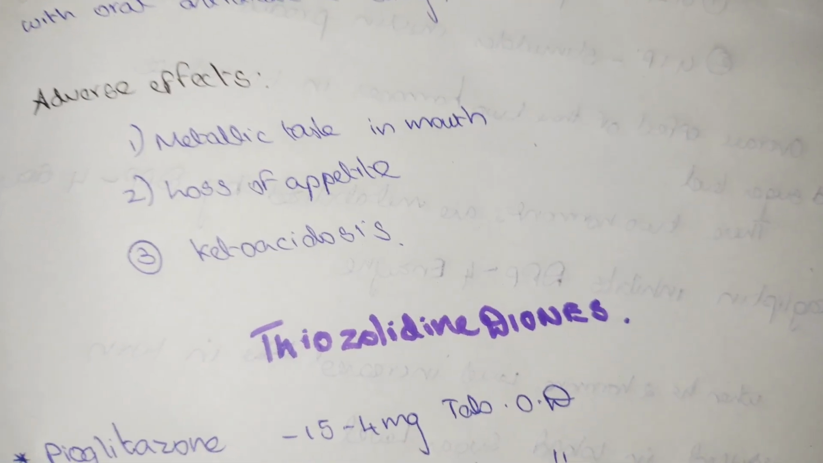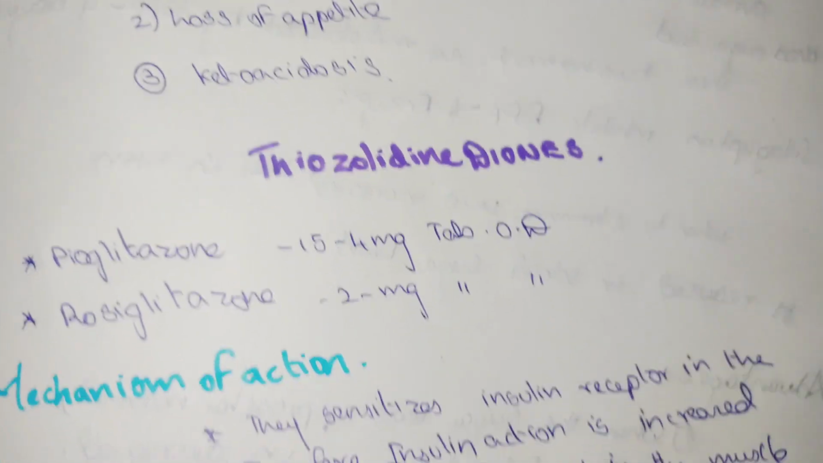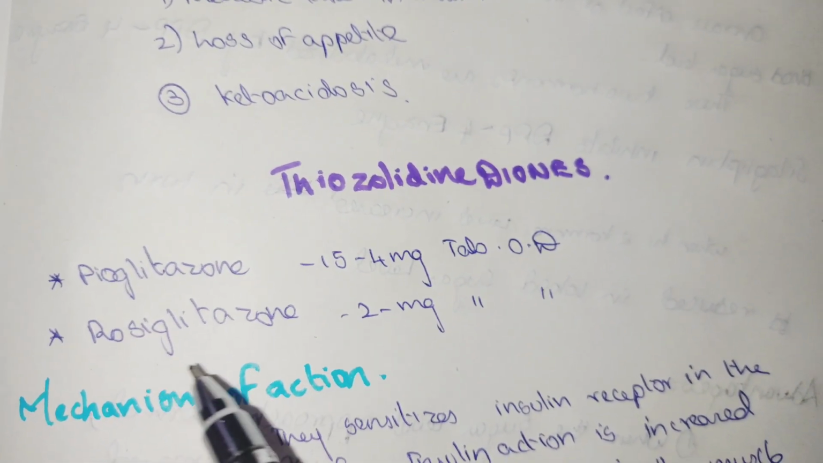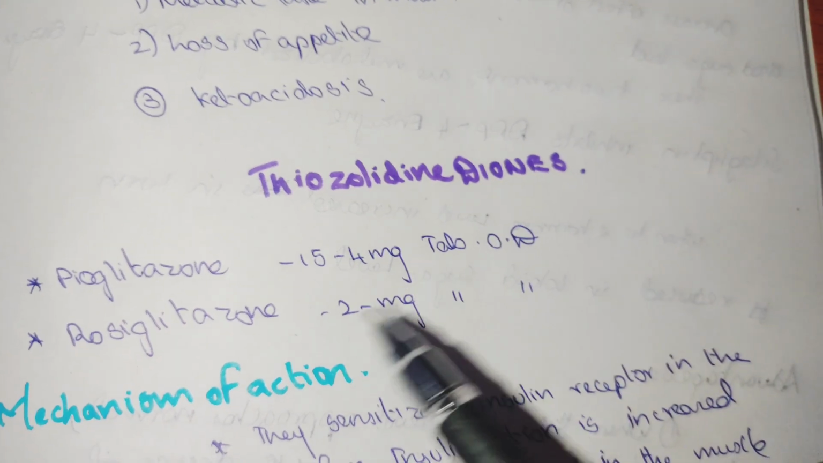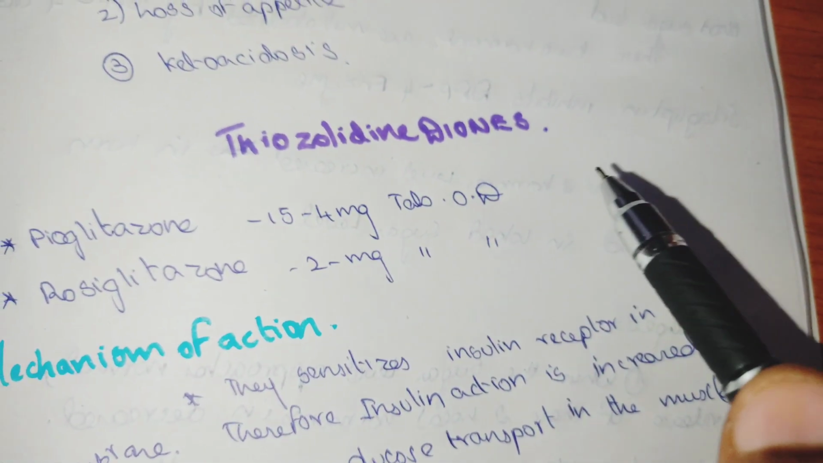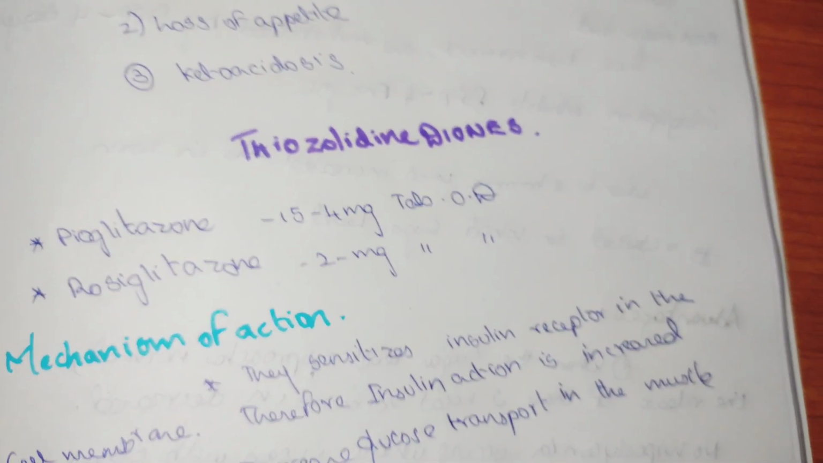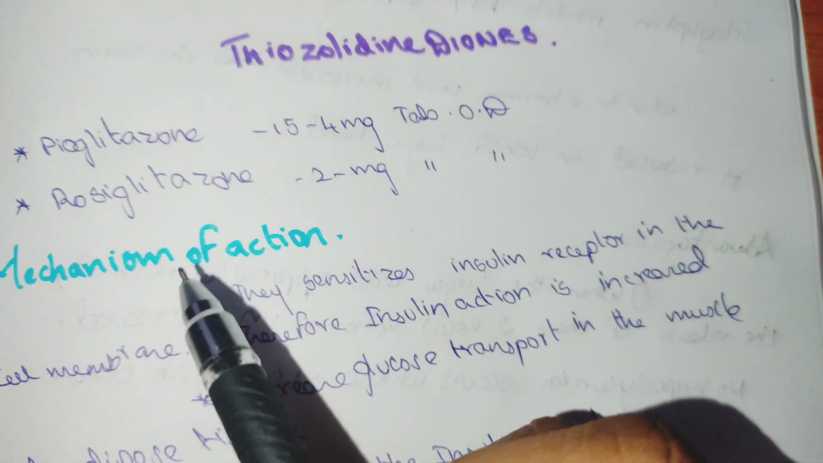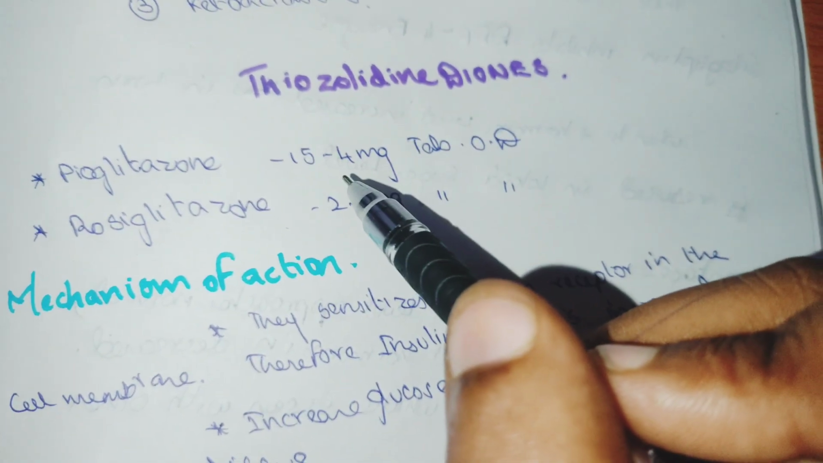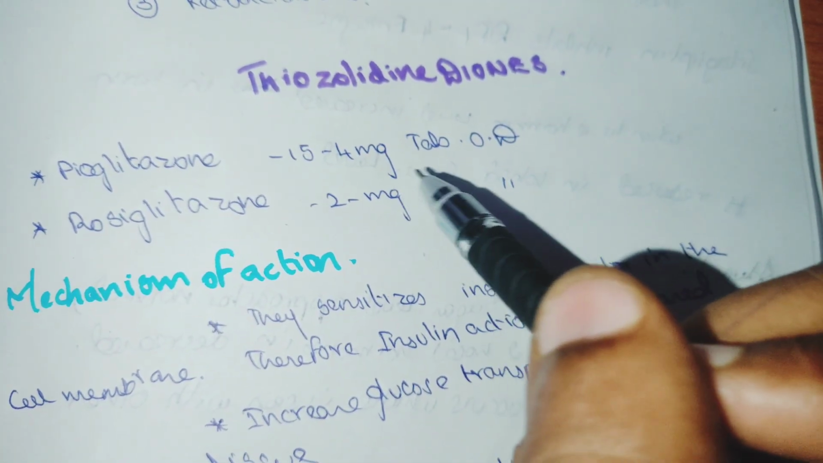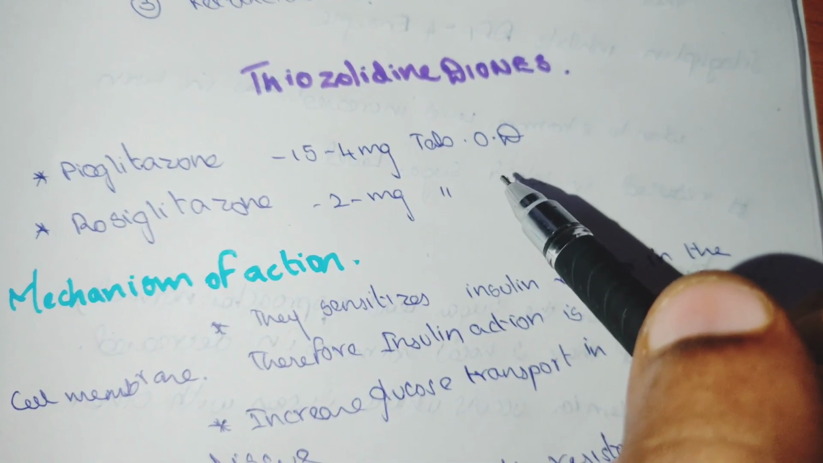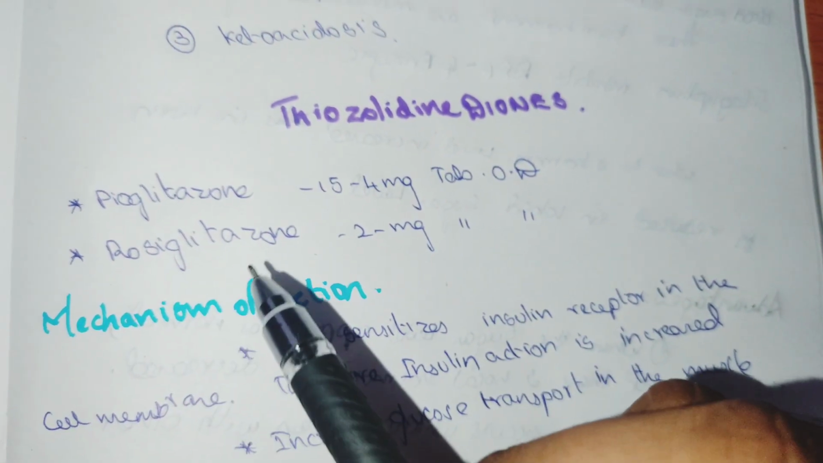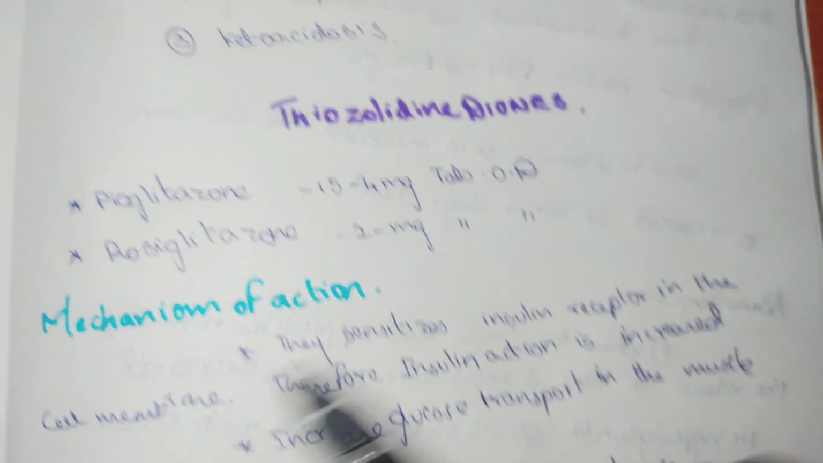Now, we will see about the thiazolidinediones, which are pioglitazone and rosiglitazone. I have already given these classifications in the previous video. Please do watch it before watching this video. The dose is 15 to 45 milligram tablet in OD, which is once a day. Here, rosiglitazone is given 2 milligram once a day.